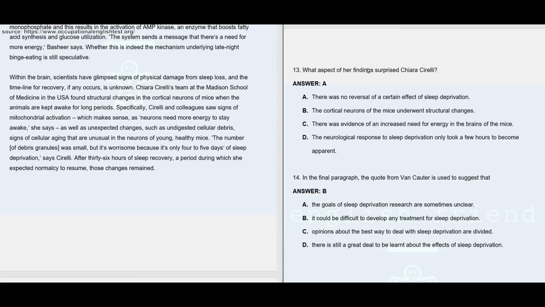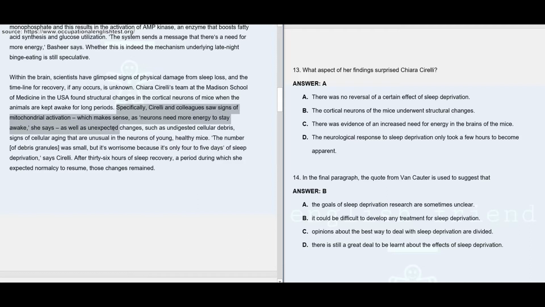Question number 13. What aspect of her findings surprised Chiara Shirelli? Here the answer is A, which says there was no reversal of a certain effect of sleep deprivation. As we go through the paragraph, here we may see Chiara Shirelli's team at the Madison School of Medicine in the USA found structural changes in the cortical neurons of mice when the animals are kept awake for long periods. So there were some structural changes. Specifically, Shirelli and colleagues saw signs of mitochondrial activation, which makes sense, as neurons need more energy to stay awake, she says.